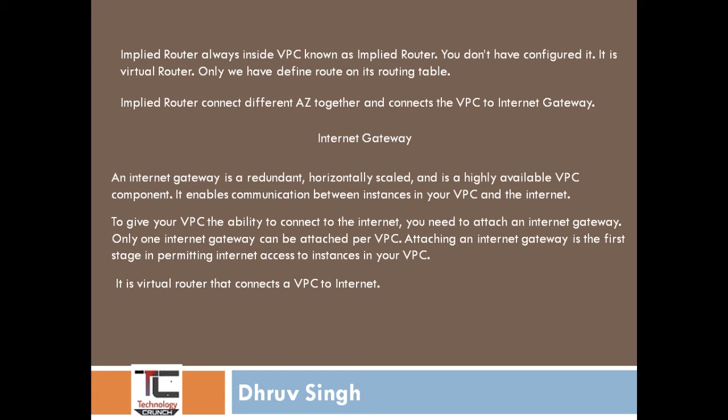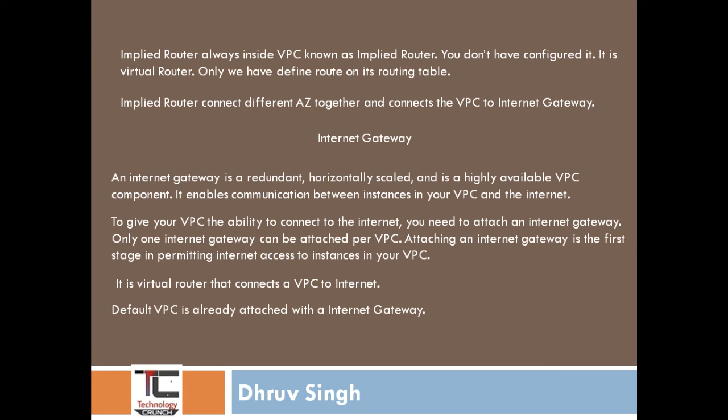It is a virtual router that connects a VPC to the internet. You cannot configure it or modify its settings. AWS takes care of updates and modifications, and with its help your VPC can communicate with the internet.